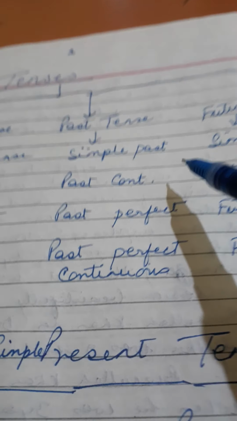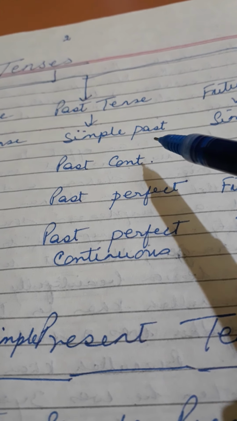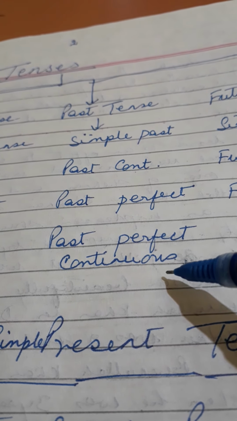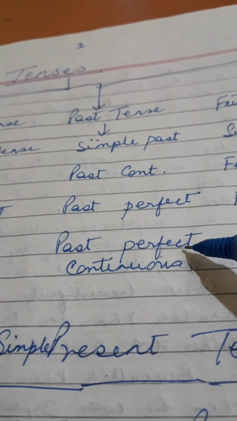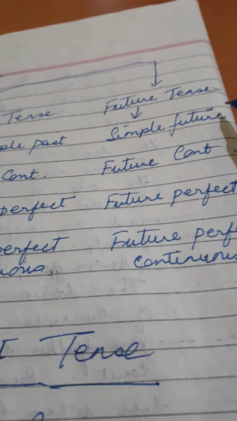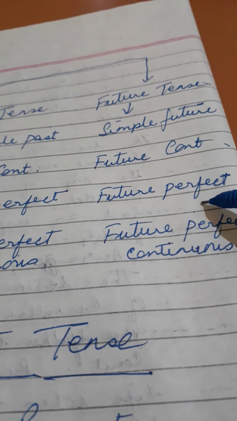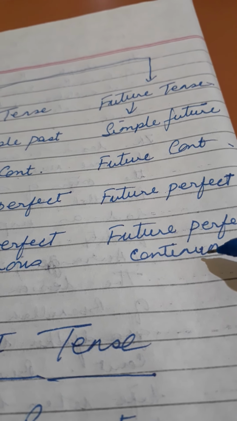So is the case with past tense: simple past, past continuous, past perfect, and past perfect continuous. Similarly, in future tense also you can get simple future, future continuous, future perfect, and future perfect continuous.